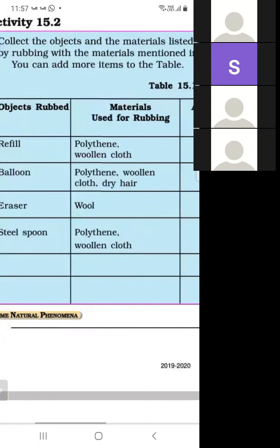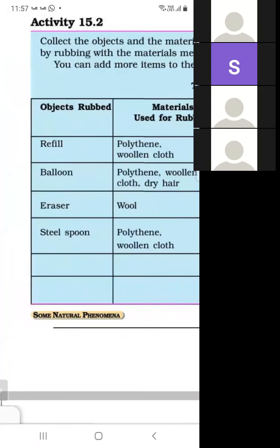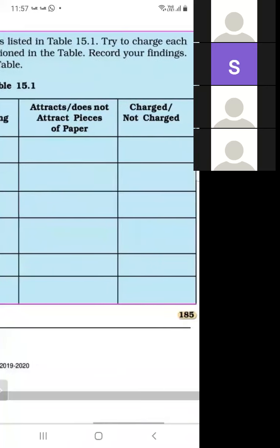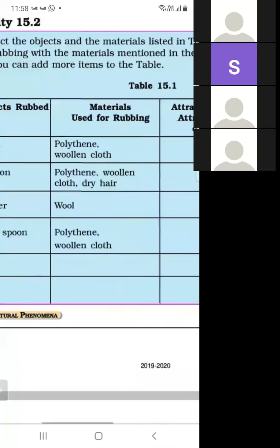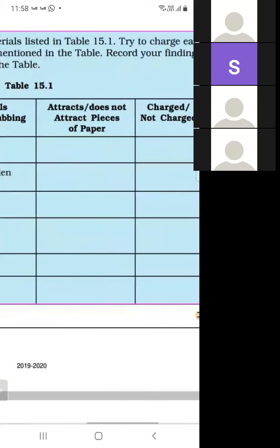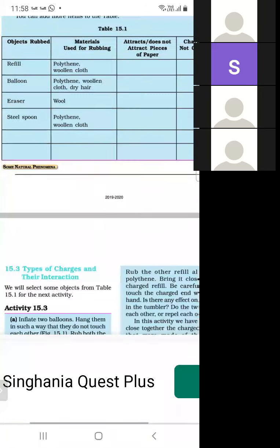And it is not charged. Why is it not charged? Because it is a steel spoon. Because it is a metal, and it does not attract the polythene or woolen cloth. So in options number 1, 2, 3, the answer is attracts and the answer is charged. But in the last option, the steel spoon, the answer is does not attract because it is a metal, and the answer is not charged. So you have to fill this table 15.1.